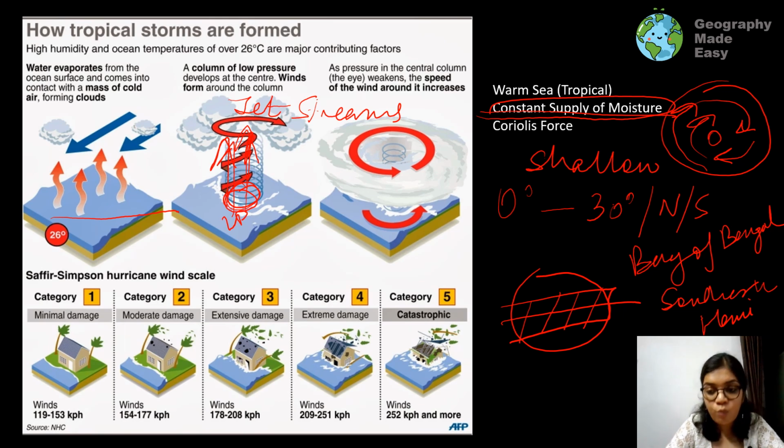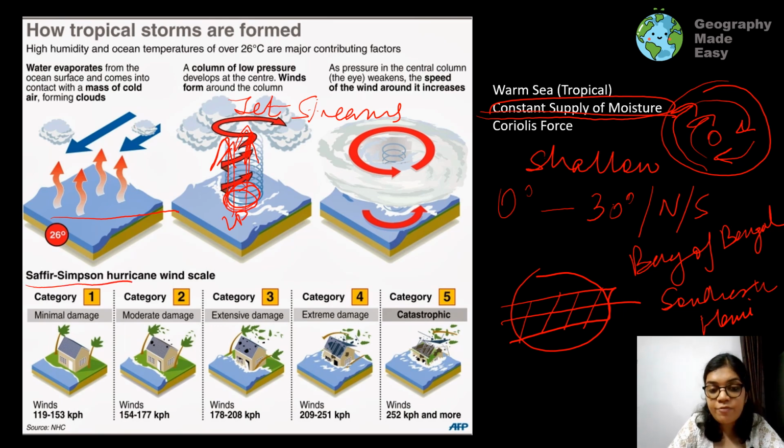We know that warm air rises because its volume increases, and a lot of latent heat is released. There is a lot of condensation which leads to cloud formation, and the cloud system or the storm system gets developed. There is a scale which measures the intensity of a hurricane or a tropical cyclone. It is called the Saffir-Simpson Index.